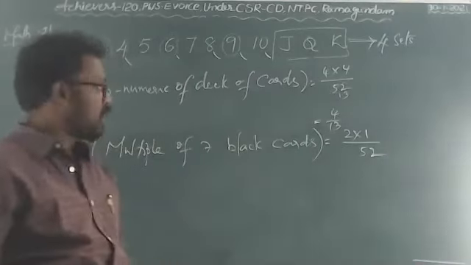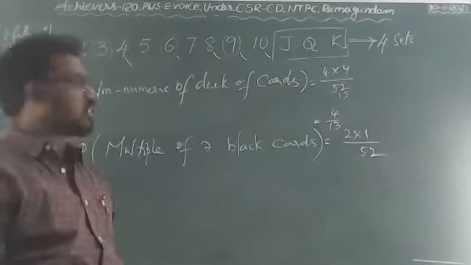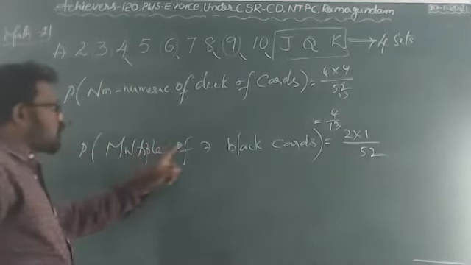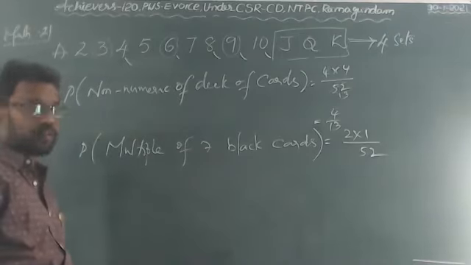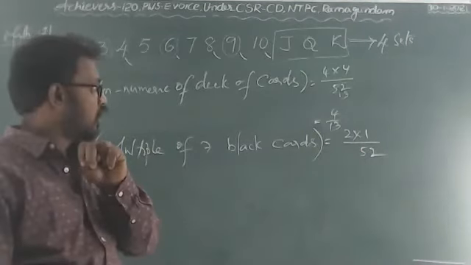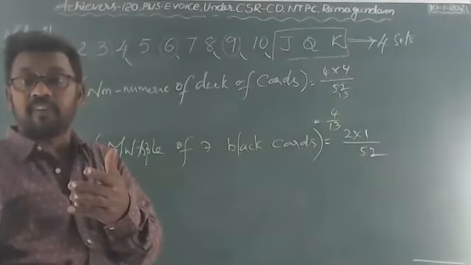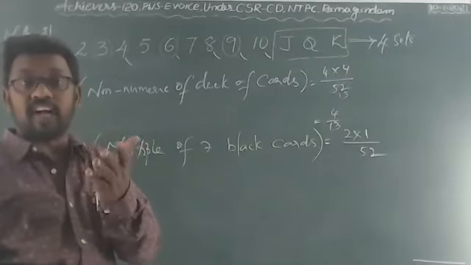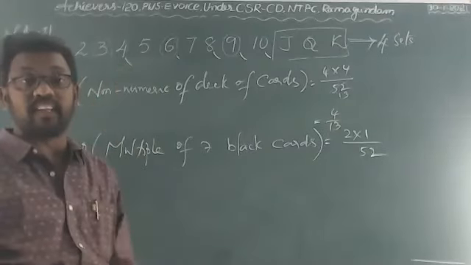Simple. Black cards are 2 sets. Multiples of 7 among black cards. In each set, how many multiples of 7 are there? 7 ones are 7, 7 twos are 14, and 14 is not a numeric card there.